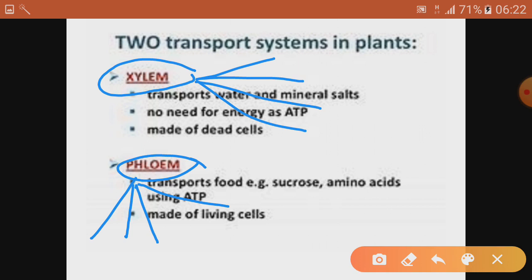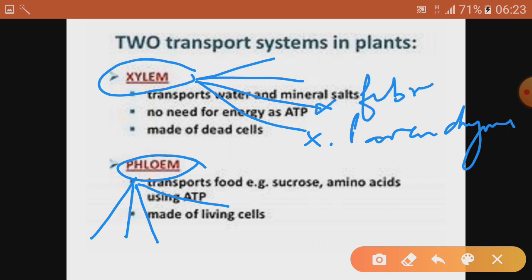Now see, xylem is a conducting tissue. It is made up of 4 types of cells. I will provide you one flow chart also with the notes. So xylem has xylem parenchyma, xylem fibers, then tracheids and vessels.